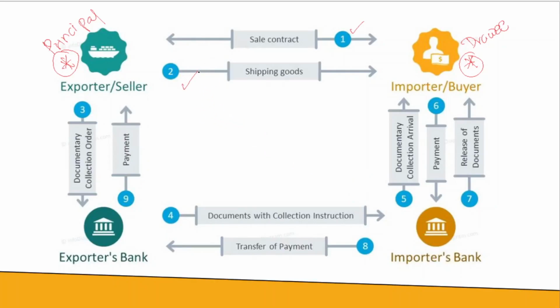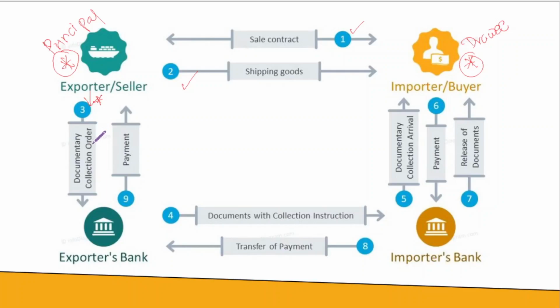After the goods are shipped, for the importer to clear the goods, he needs the documents to claim title for. Now these documents have to come from the exporter. So this is where the documents come in. Remember, these documents can be commercial documents and financial documents, or commercial documents only. Either of these two happening, you call it documentary collection. If it's only financial documents, you call it clean collection.